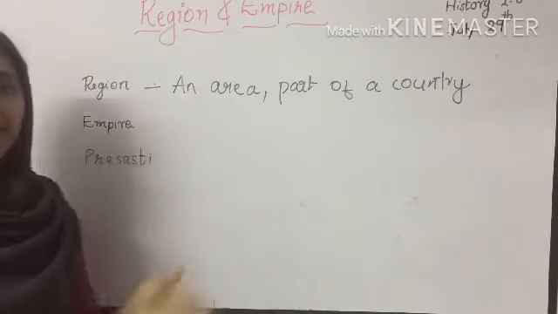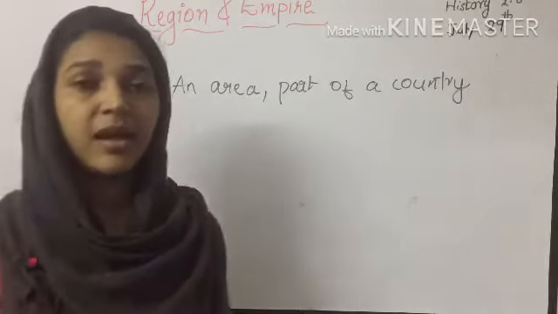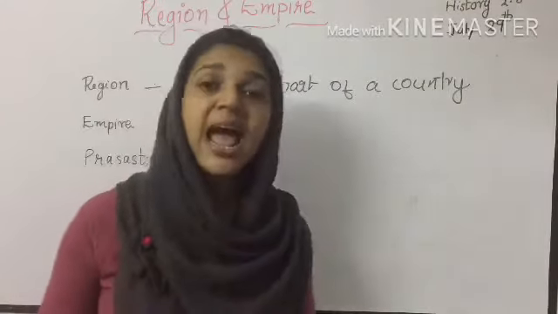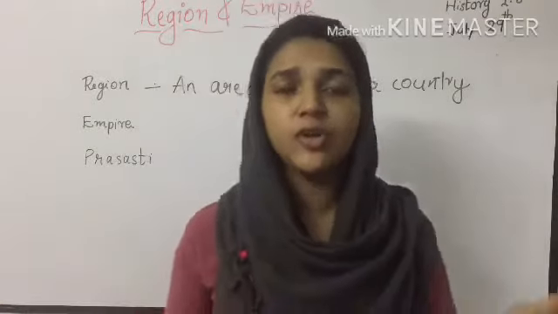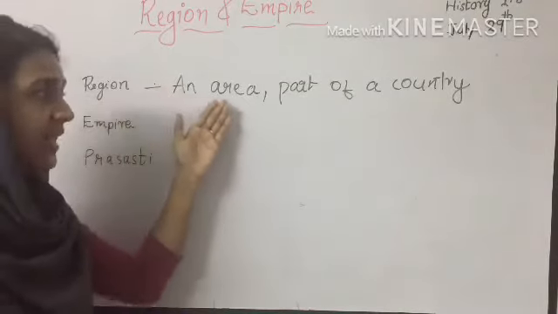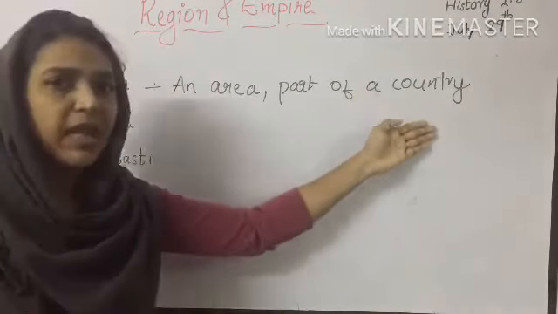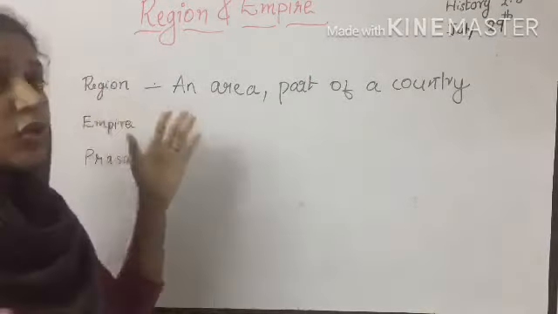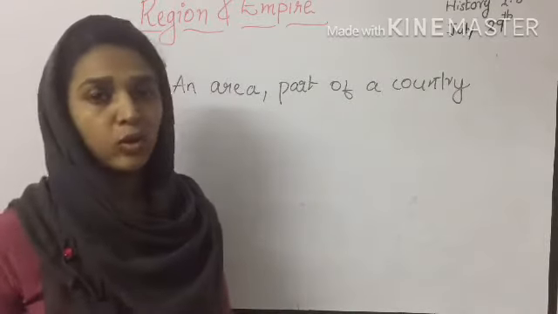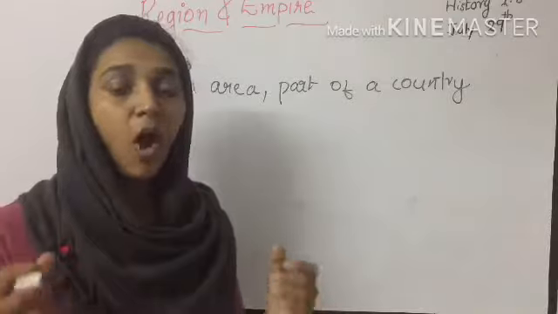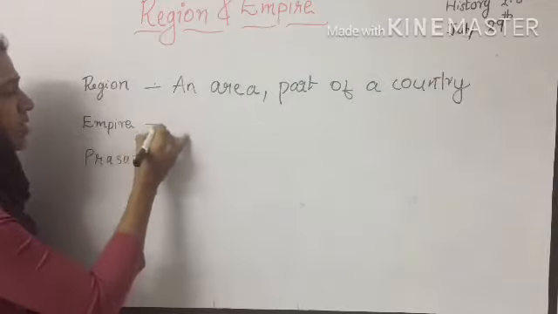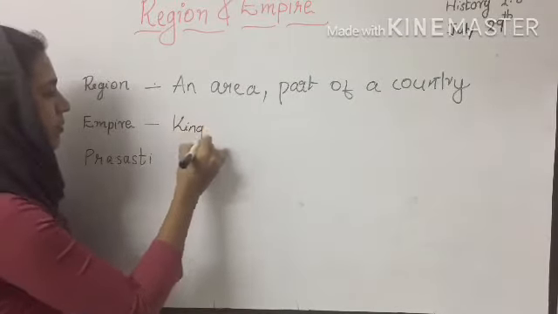And what is empire? Empire is the group of regions. These regions are grouped together and owned and ruled by a ruler. So, region means an area or part of a country, and one or two regions together controlled by a ruler, maybe a king or any other ruler. The whole area will be owned and controlled by a ruler. It is called empire.